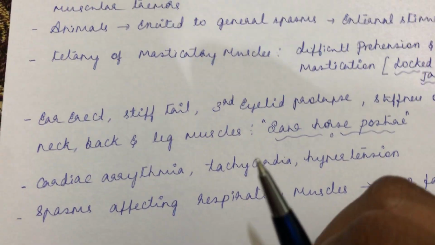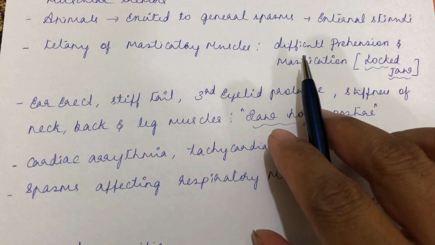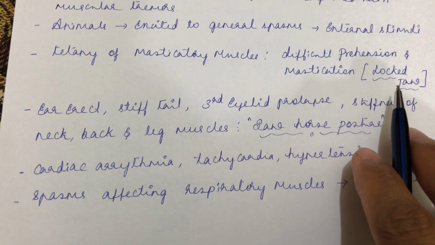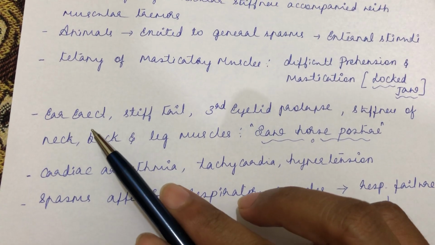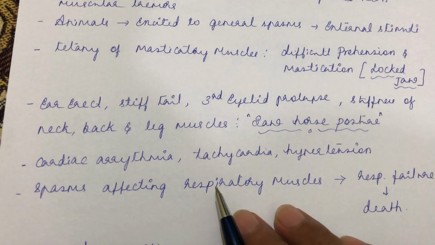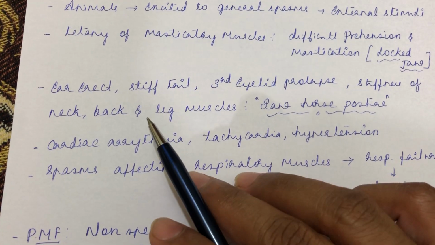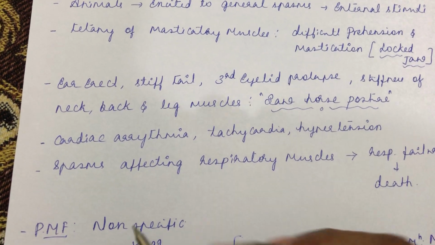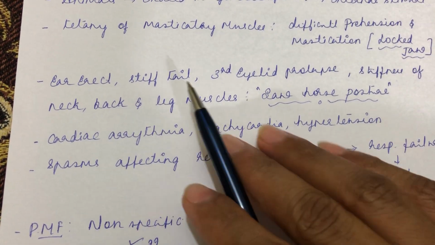So even if you try to open the mouth, it will be very difficult to open the mouth of the animal suffering from tetanus. Such a condition is called locked jaw. Then ears will be erect, stiff tail will be there, third eyelid prolapse, then stiffness of the neck, opisthotonus will be there, then back and leg muscles. So there will be extensor rigidity of the hind limbs and the forelimbs.